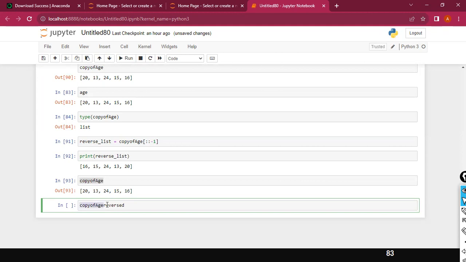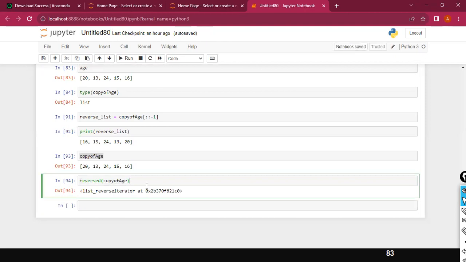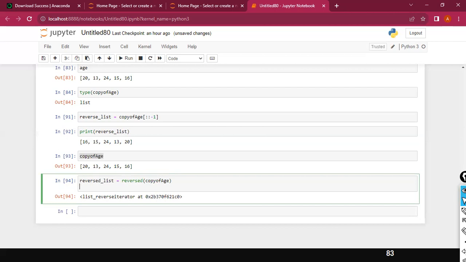You have the reversed one, very simple here. See, reversed of copy of age. And then you need to use the iterator here. This is another approach. The reverse list goes to the reversed function, and this gives me this reverse list.